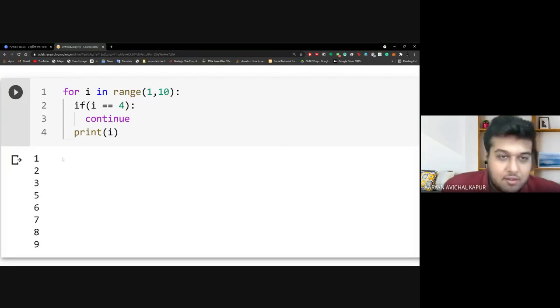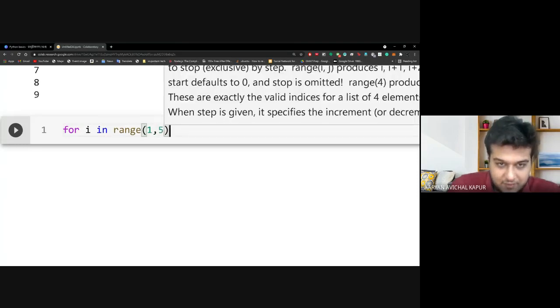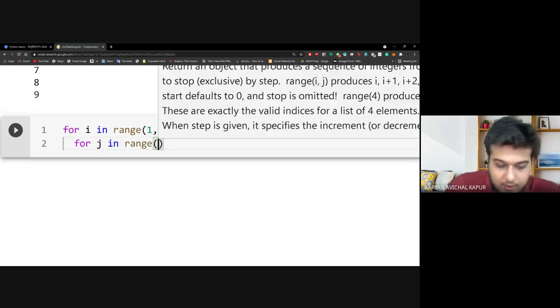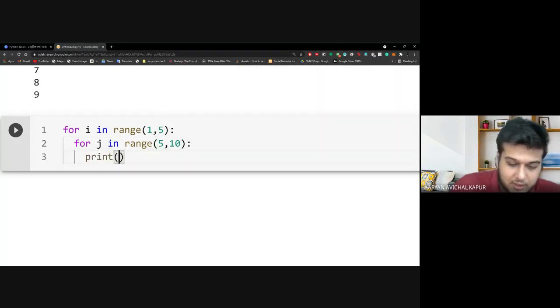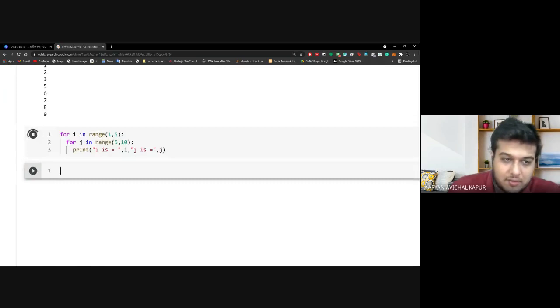Perfect. So now let us look into nested loops as well. So let's say I want to say for i in range 1 comma 5, and then I put for j in range 5 comma 10, and I print i comma j. Okay, so what this would do is print all the values of i and j correspondingly.